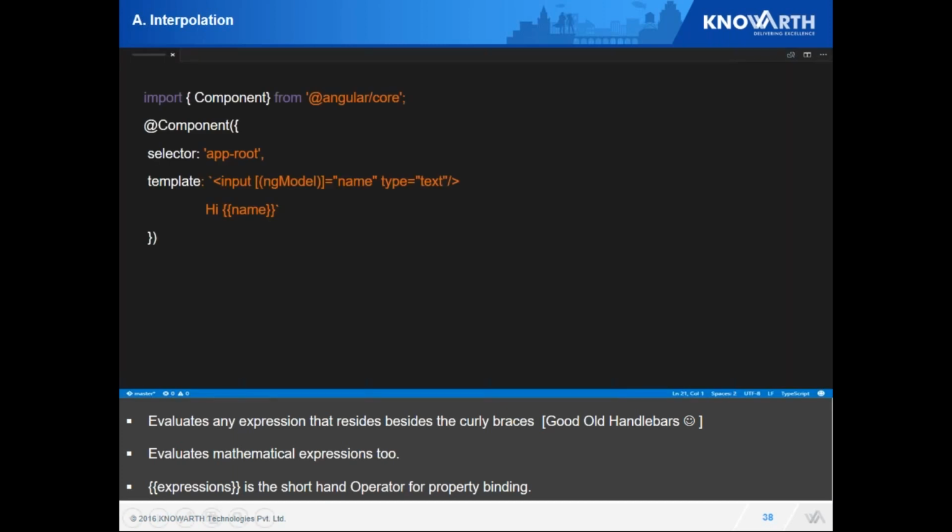So as you see, we write over here, bind my ng model with name, and I write name over here, and whatever I type in my text box gets instantly bound over here. Now this example would serve as an example for two-way binding too, but let's look over one-way binding, like my name gets instantly populated.